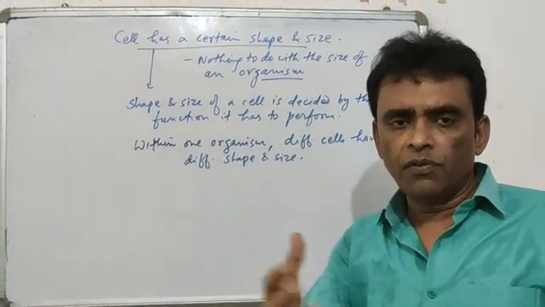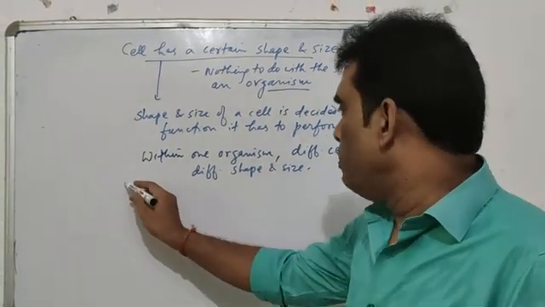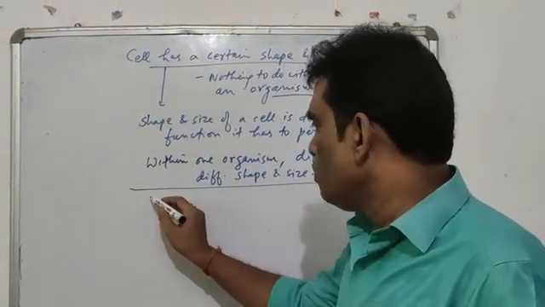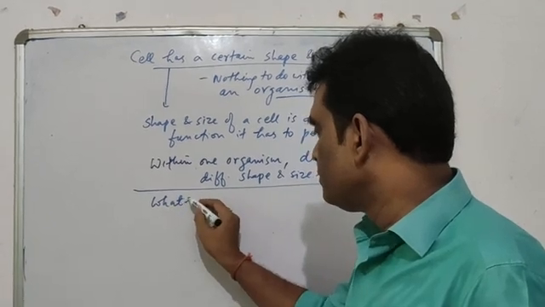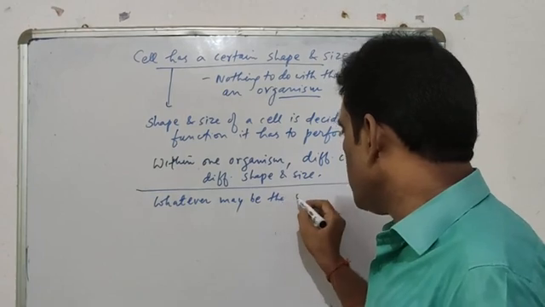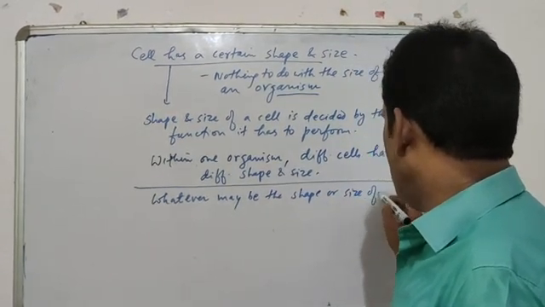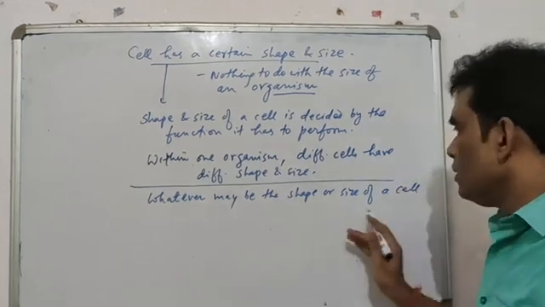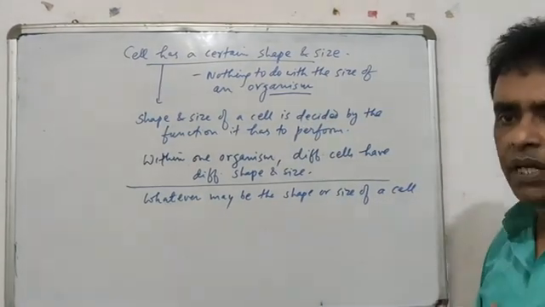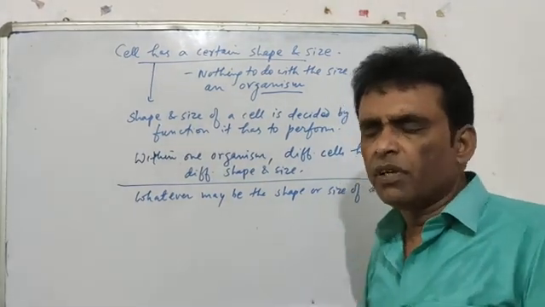The different cells of different parts of your body are different from each other. But the basic thing is, whatever may be the shape or size of a cell, it has many different shapes and sizes. It may be round, it may be rectangular, cuboidal, elongated, many different shapes.